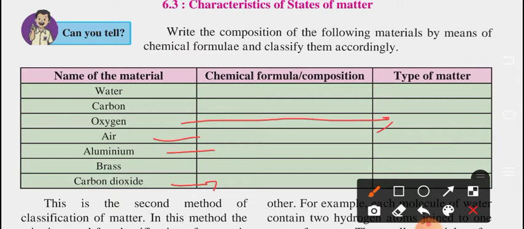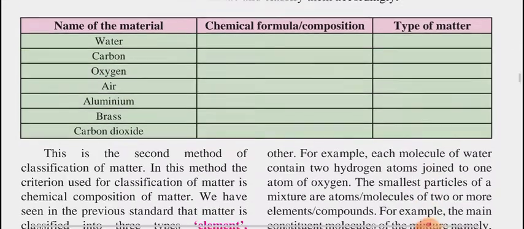Just search about air, aluminium, brass on YouTube or Google. Okay, so you can search and write down the chemical formula. I have told you three of them, and you have to write the chemical formula and type of matter for the other three. Okay, this is also your activity, you have to do it at home.